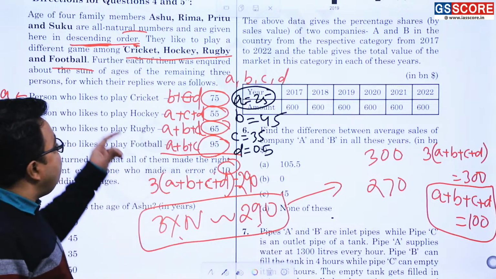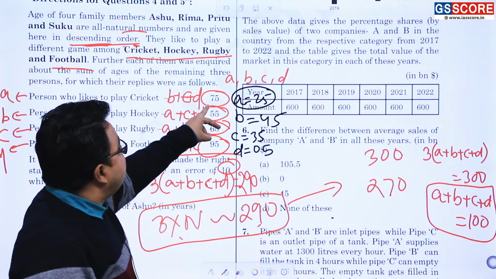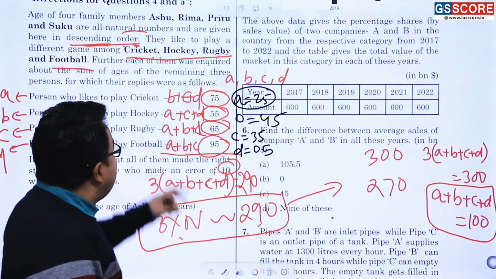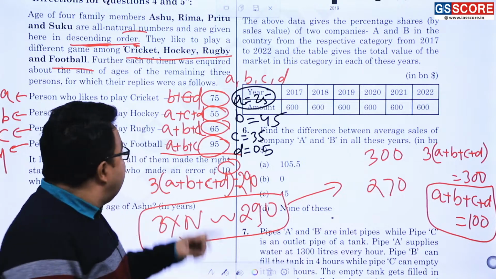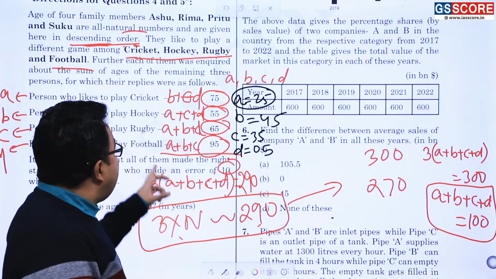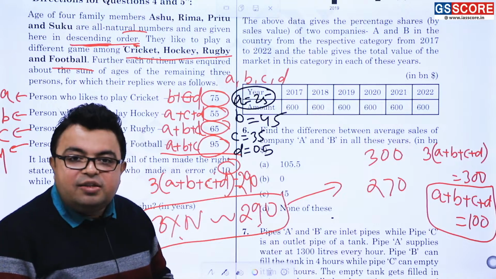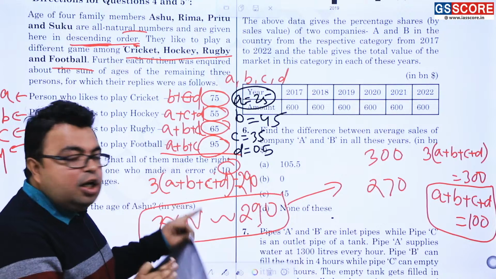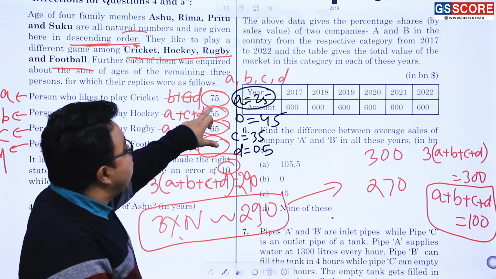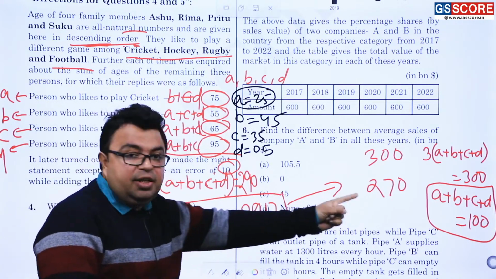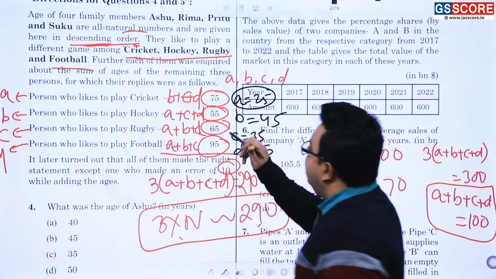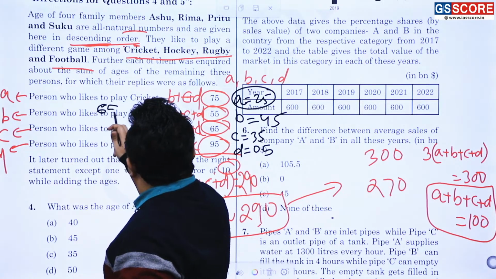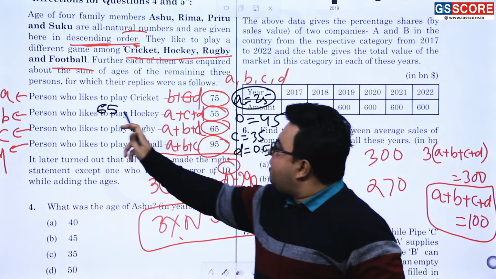Okay. Suppose if he has made the error, then B plus C plus D should actually be 85. This should be actually 65. This should be actually 75, and this should be actually what? 105. Am I correct or not? So if the error is being made, so what is the thing? B plus C plus D should be what? 10 more, because 10 more have been taken. So now the thing is what? This answer should have been what? Should have been 65. That gives what? This 65 equal to this 65.